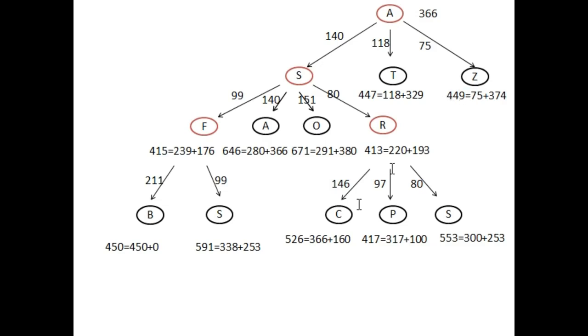So just look at the 449, 447, 671, 646. In the same way 450, 591, 526, and 417. So this is the lowest value among all the unvisited nodes.